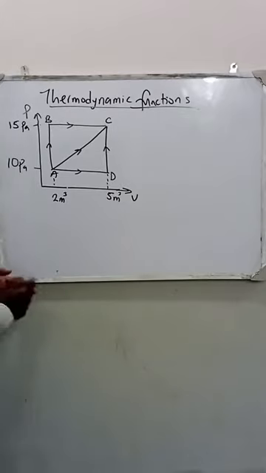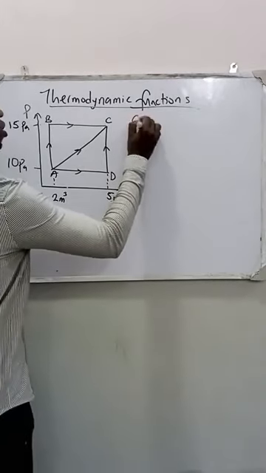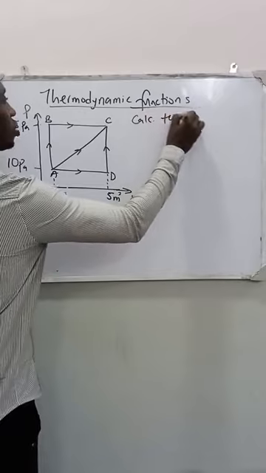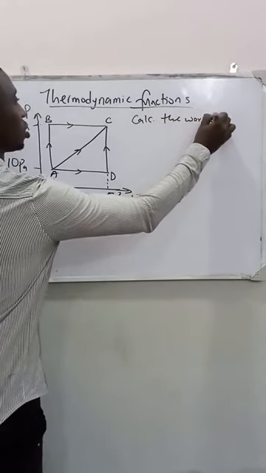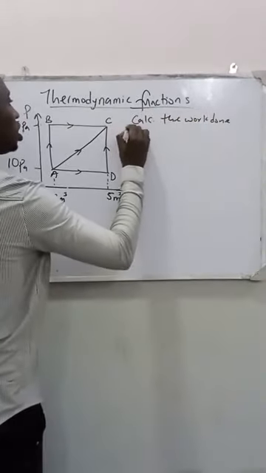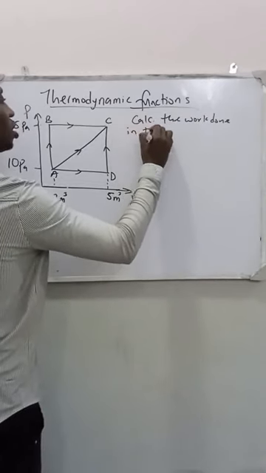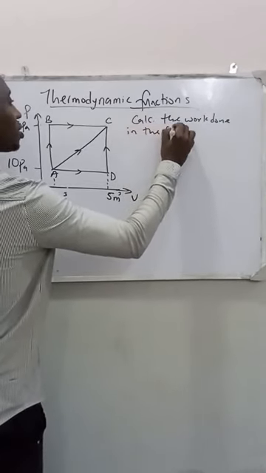Okay. Looking at this PV diagram, calculate the work done in the following processes.